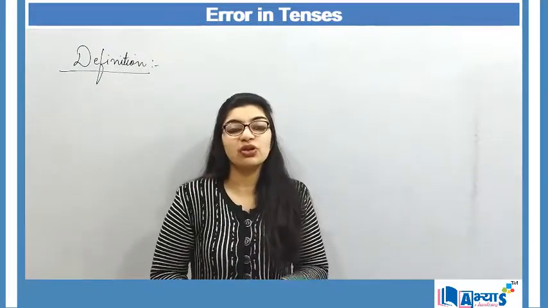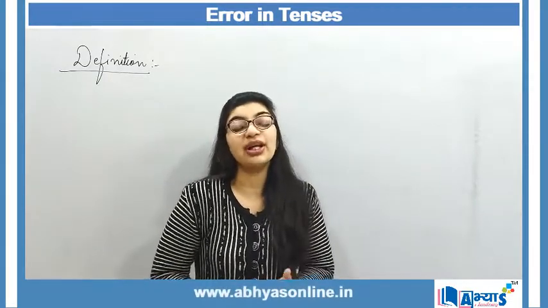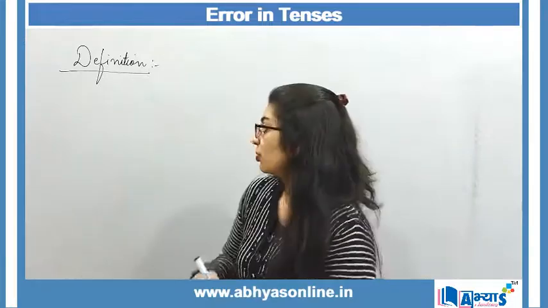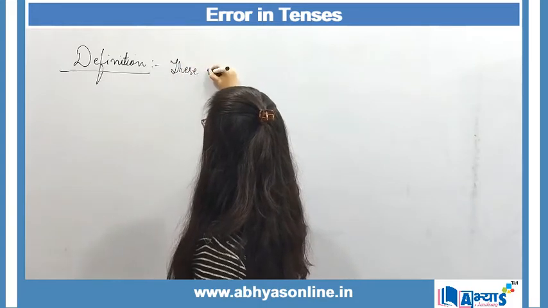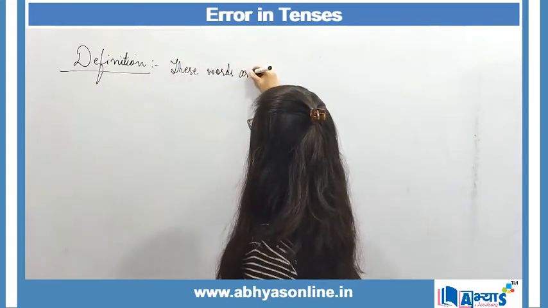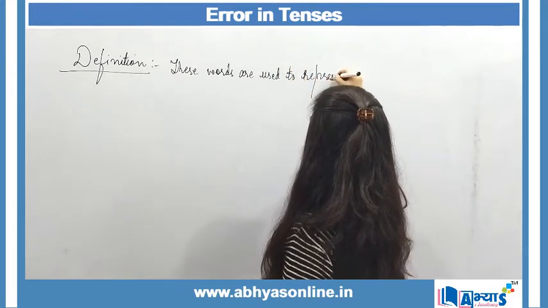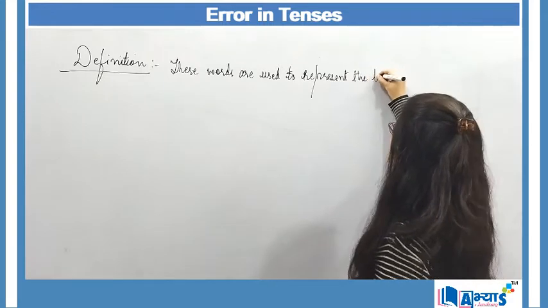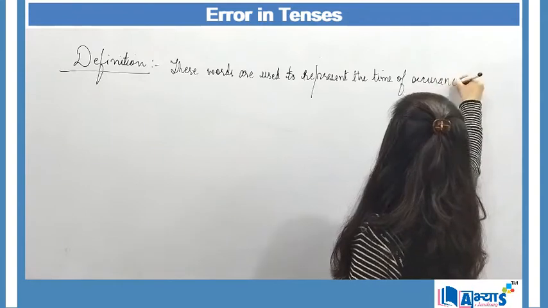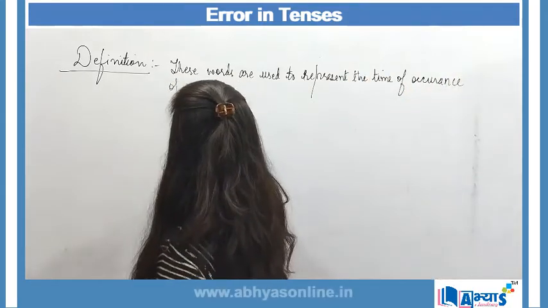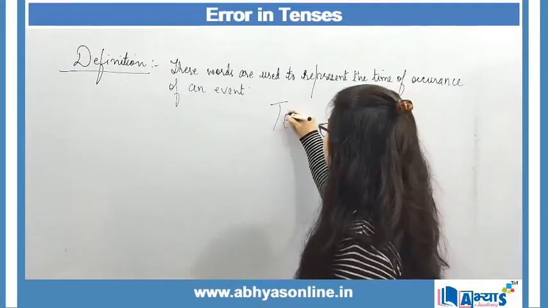Tenses are basically all those words which are used to represent the time of the event or the action occurring. So here the definition will be that these words are used to represent the time of occurrence of an event, and we know that tenses are of three types.